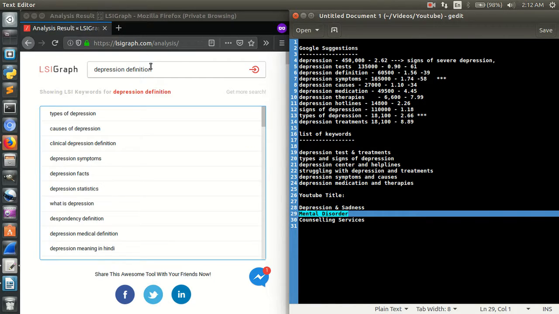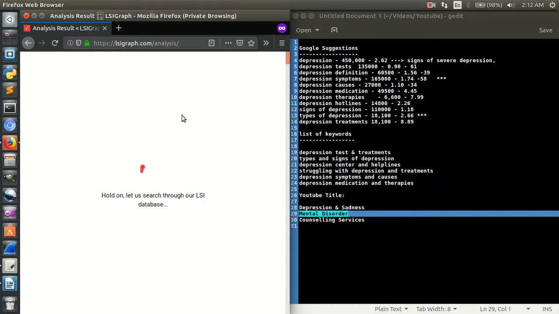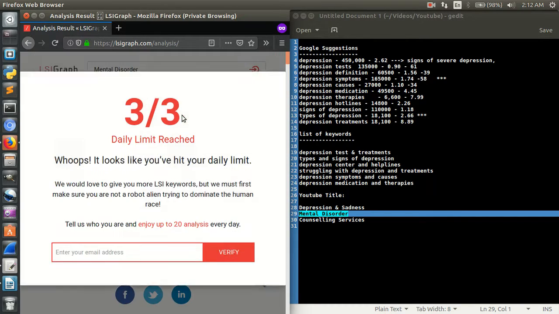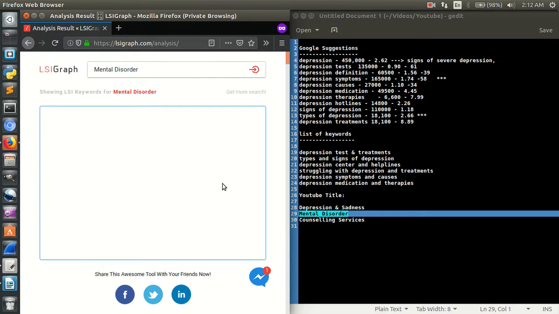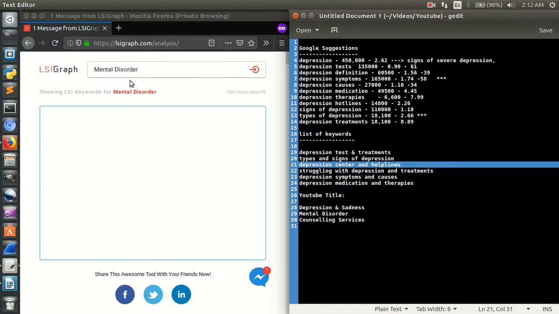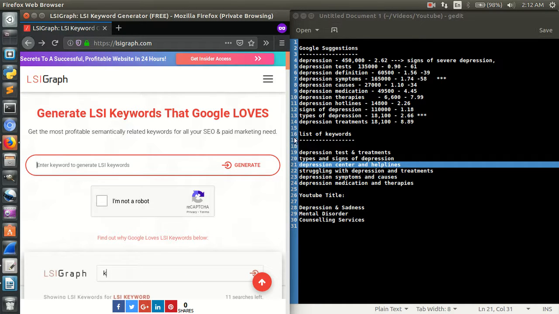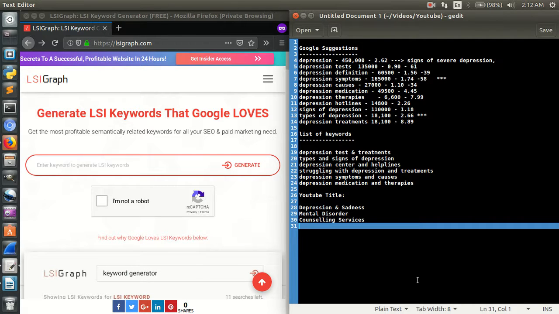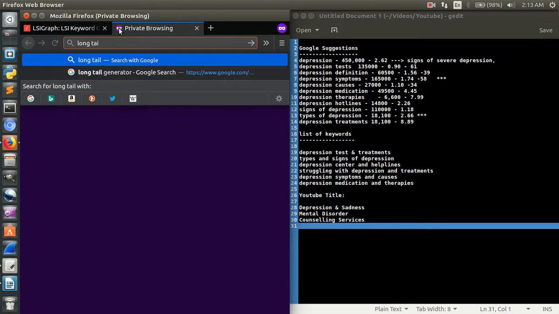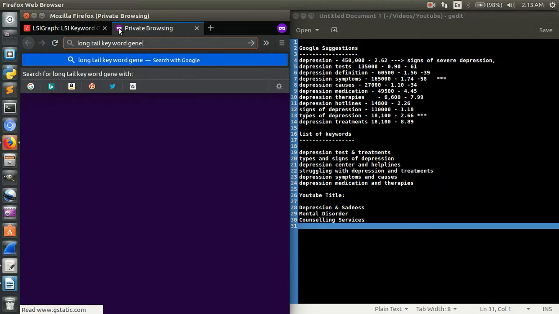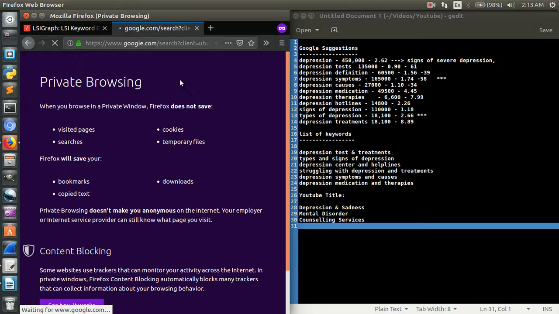So what you can do, you can use a VPN or some other tools to use this more and more. But this is one of the best tools that I told you about. You're going to follow the same process over and over with all the keywords, and we're going to get a big list with the LSI Keyword Generator. There are other free tools also, for example, a long tail keyword generator, right? This is one more tool, and Small PDF tool, right? There you're going to put some title, put some words, and based on those words, you can easily get your keywords, your LSI terms, everything, right?